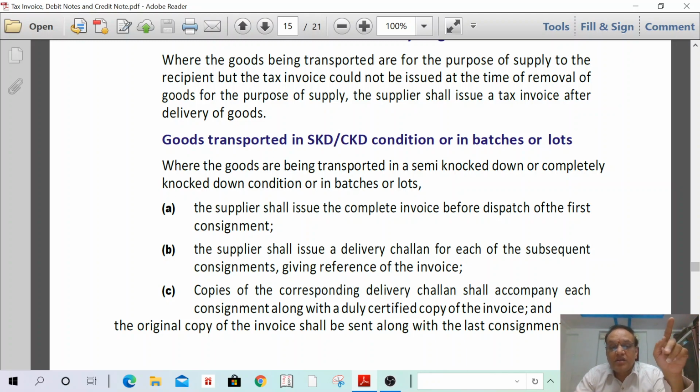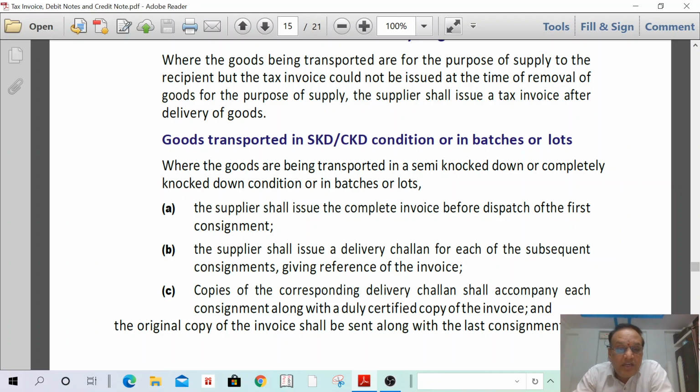And third one, copies of the corresponding delivery challan. Because in the third consignment, we have to take the first 2 consignments' delivery challan copies along with the duly certified copy of the invoice. You have to take a certified copy of the invoice, and certified copies of the delivery challans already transported should also accompany that transport.